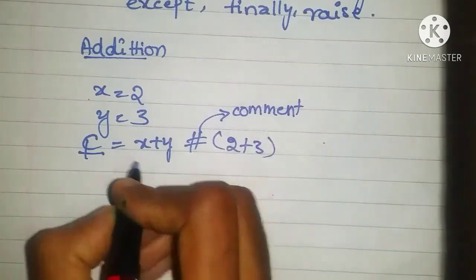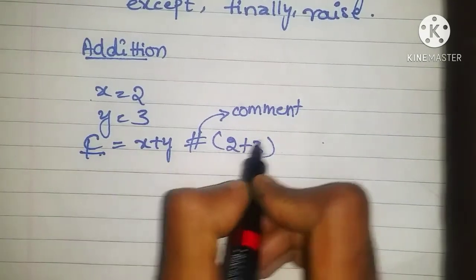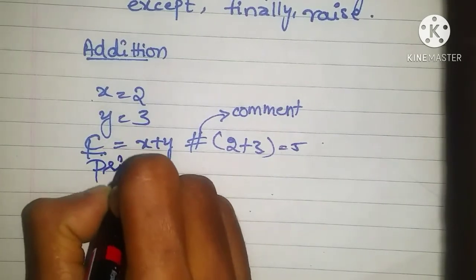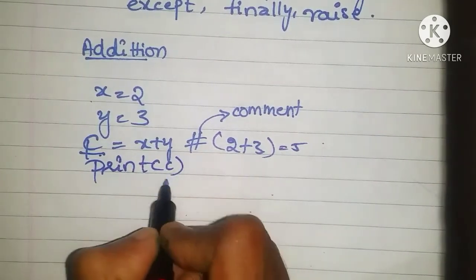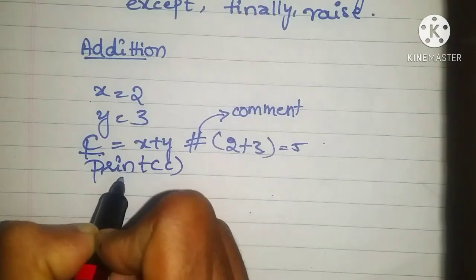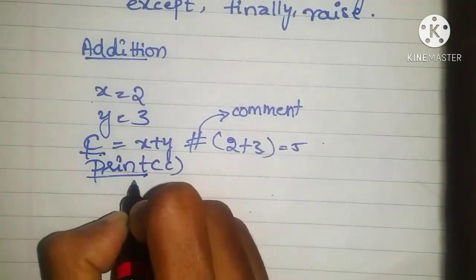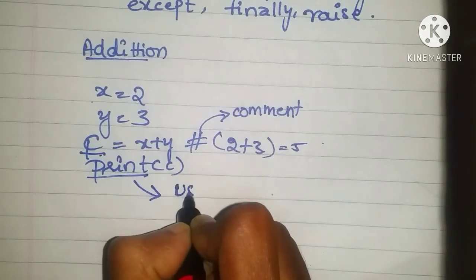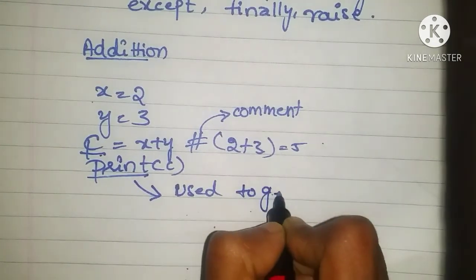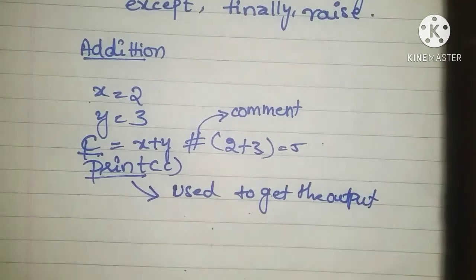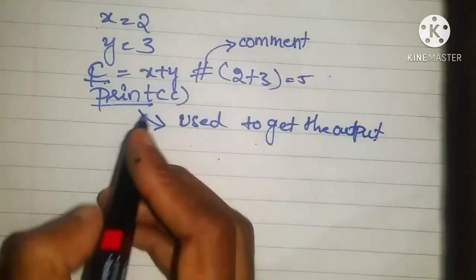Now in this c, what value is stored? 5, right? Now print of c, then only we'll get the output. If we don't use print, it won't get the output. This print statement is used to get the output. Okay, so this is for addition.